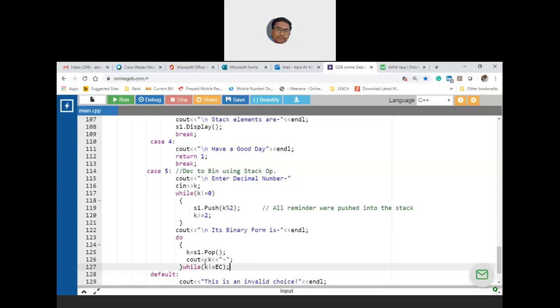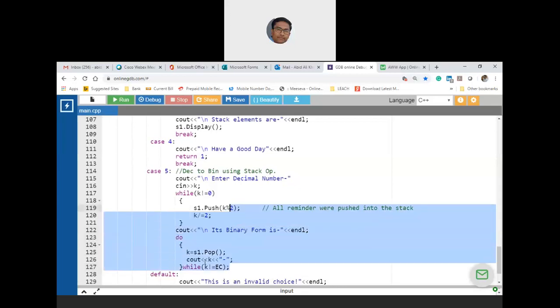Following? So only this part, starting from line number 115 till 127, is asked for 2 marks. So using the stack operations, convert a number from decimal number system into its equivalent binary. Okay, I'll take 2 minutes to compile this and then I'll stop today's class.